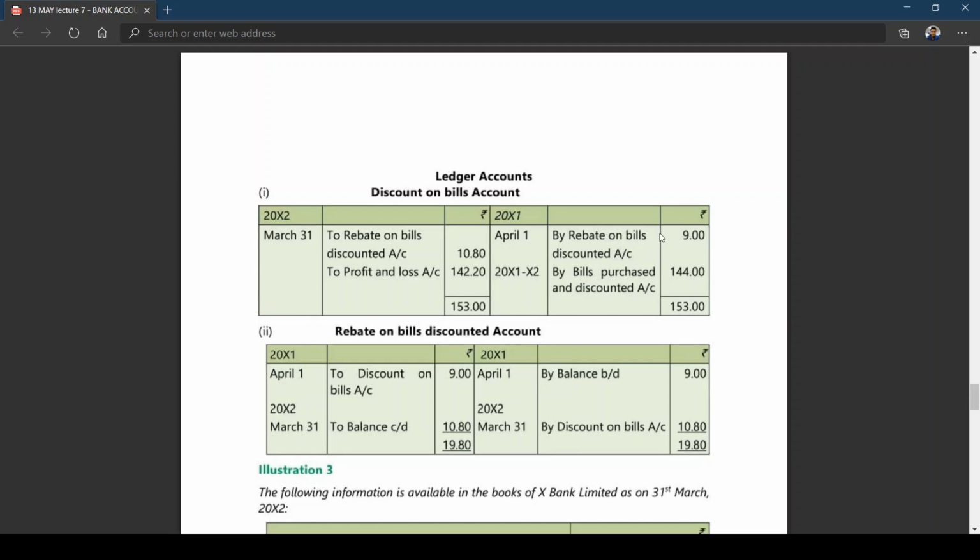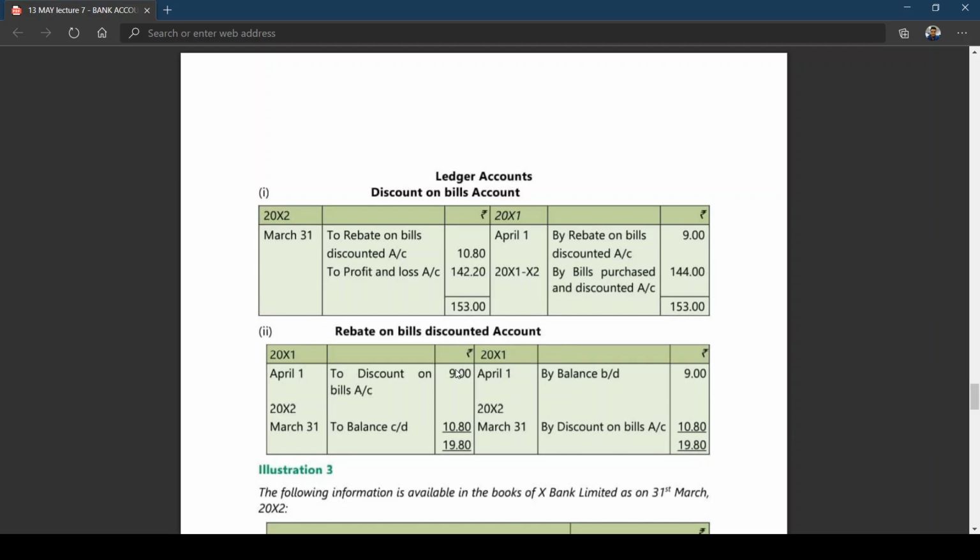In discount account, first you write the previous year. If a ledger account is being asked, how to remember, sir? This is opening rebate. This is discount received in the current year. This is closing rebate. The balancing figure is transferred to P&L account. Repeat once again. Opening rebate. This is discount received during the year by discounting the bills. Closing rebate. The difference is transferred to P&L account.